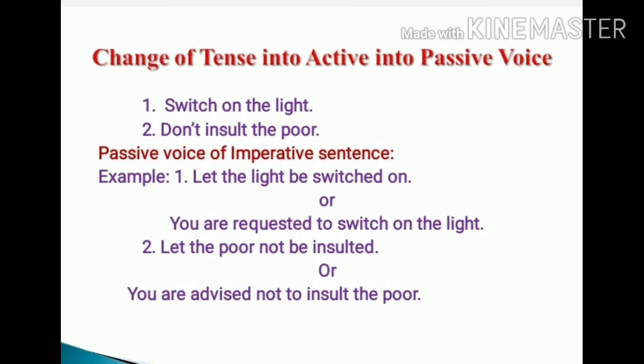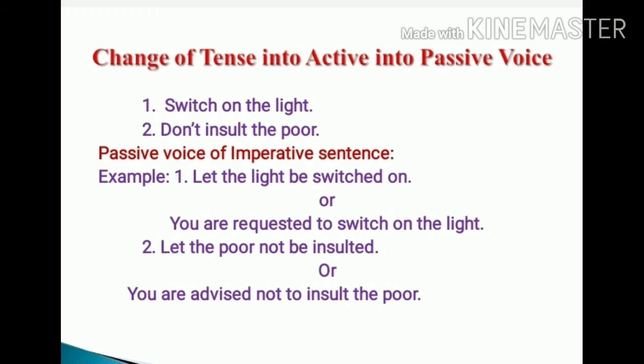Now when we change these imperative sentences into passive voice, see the first sentence: switch on the light. According to the first type, we can change it: let the light be switched on. And according to the second type, we can change it: you are requested, because it is expressing a request. You are requested to switch on the light.